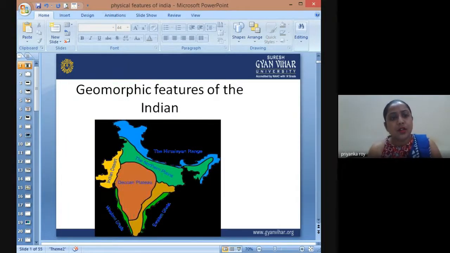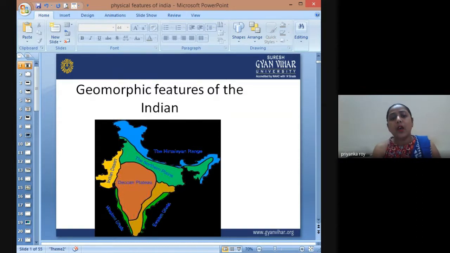Good morning. So today we are going to learn about geomorphic features of India. So what are the various physical features and geomorphic features which we have in India? We are going to learn.